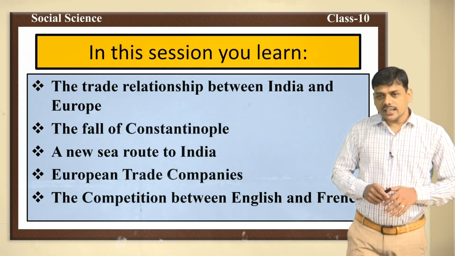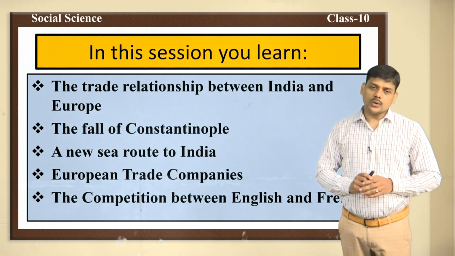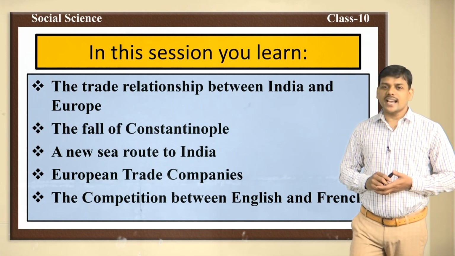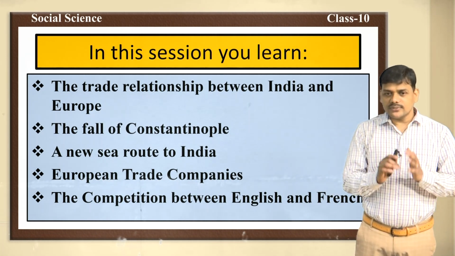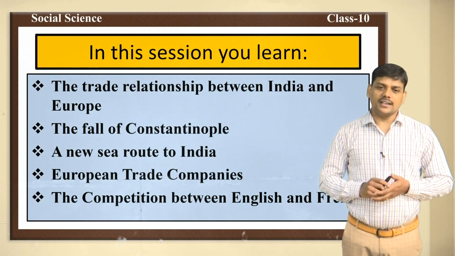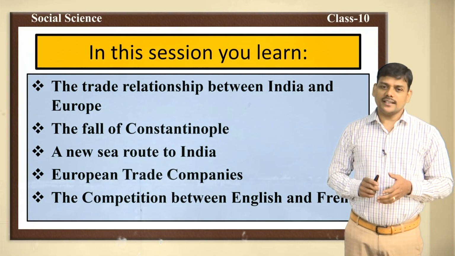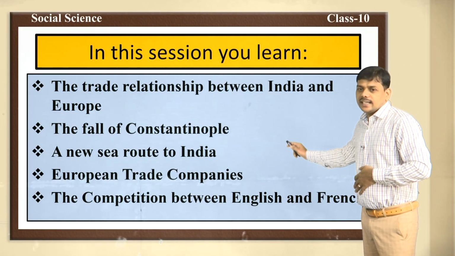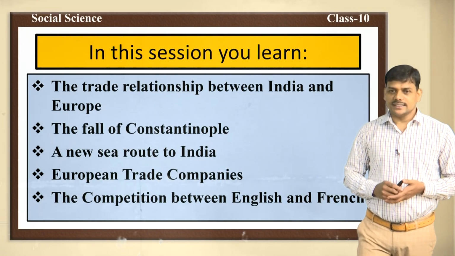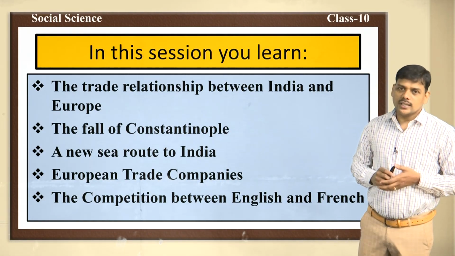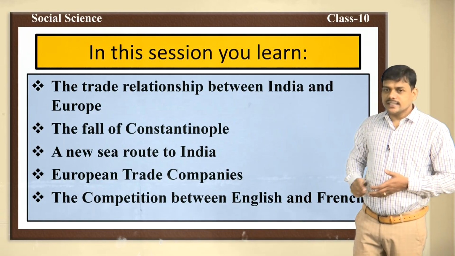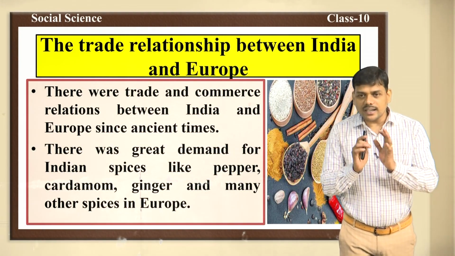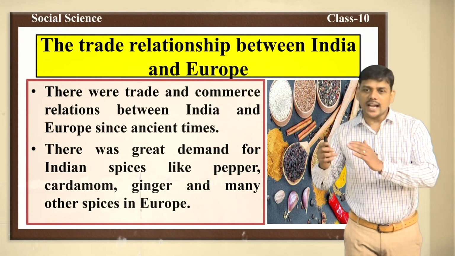Let us see what are the important points which we are going to discuss in this lesson. First one, the trade relationship between India and Europe. Second one, the fall of Constantinople, a new sea route to India, European trade companies, and the competition between English and French. These are the points which we are going to discuss now. Let us discuss these points one by one. First one, the trade relationship between India and Europe.